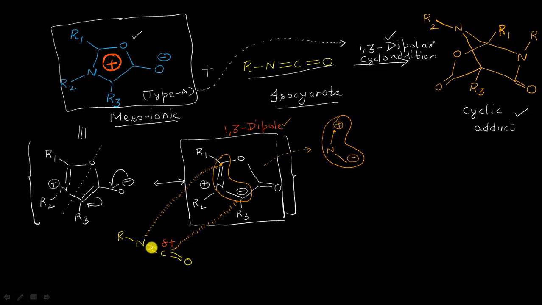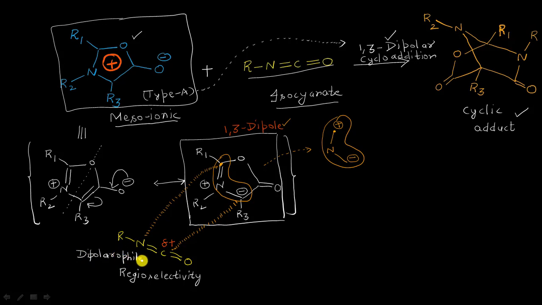So now, let me write here the regioselectivity. The regioselectivity issue is over, and we know the negative and the positive end of our dipole will be interacting with what two atoms in this dipolarophile. What is this? It is my dipolarophile.